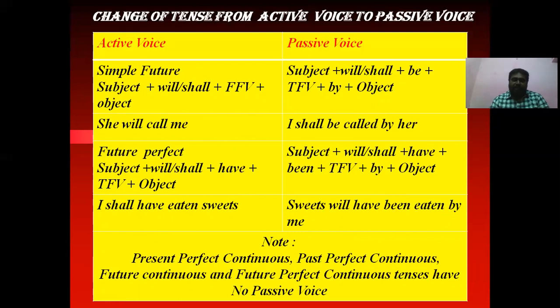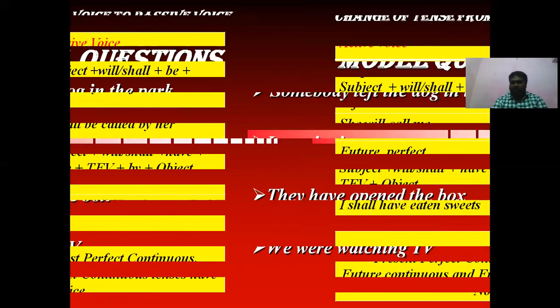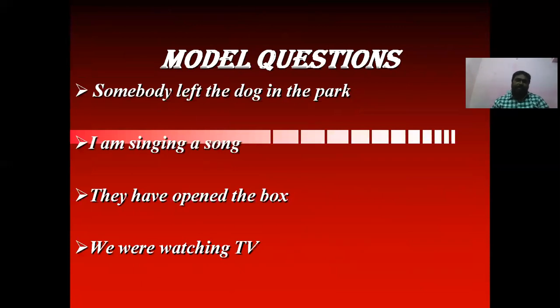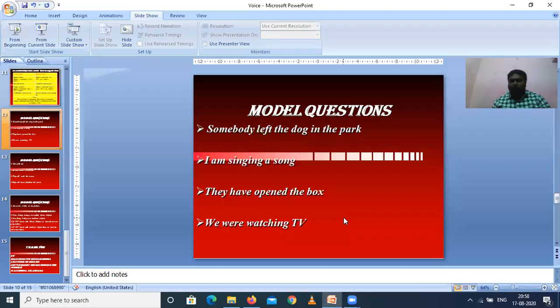In no-object sentences, we have already seen that present perfect continuous tense, past perfect continuous tense, future continuous tense, and future perfect continuous tenses have no passive voice. Okay, right. Let us see some model questions.